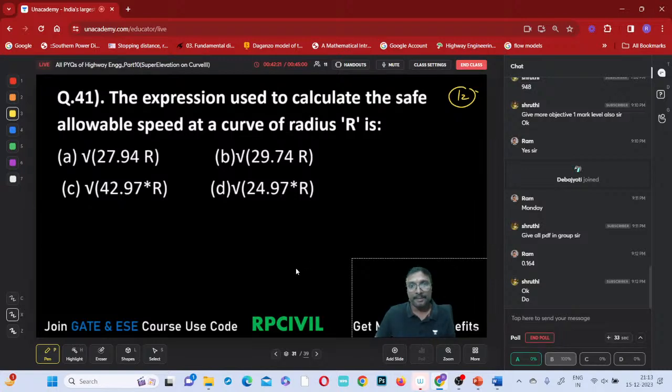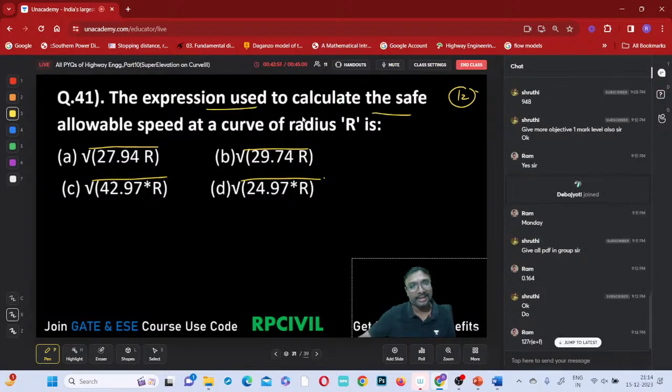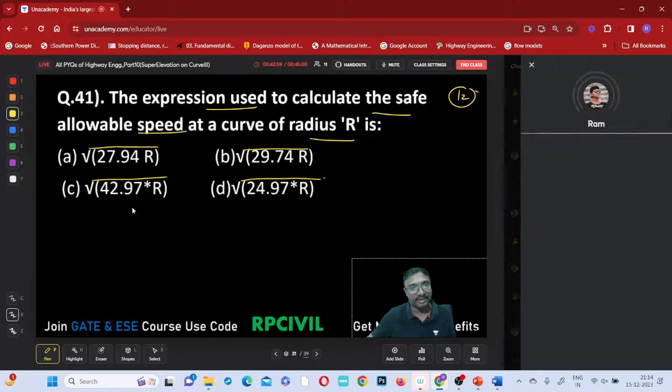Anybody, do you remember that V max expression, the V allowable speed expression? Wrong answer successfully. Very good, very good. This root will be there for the entire expression, okay? Yes, correct, Ramana. Shruti answered correctly. The expression used to calculate the safe allowable speed on a curve of radius R. Do you remember that, everyone?